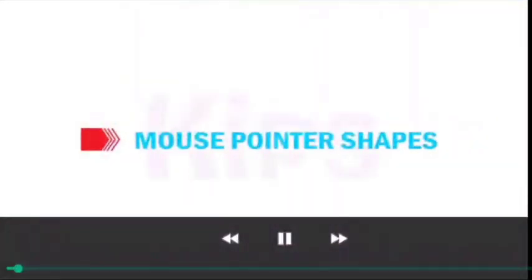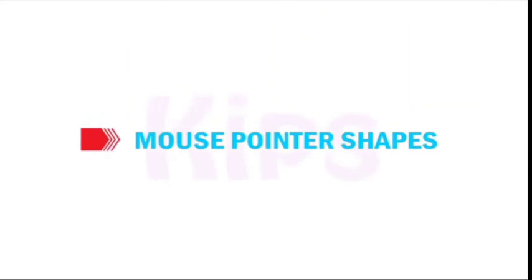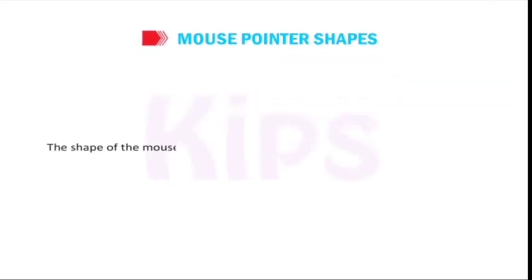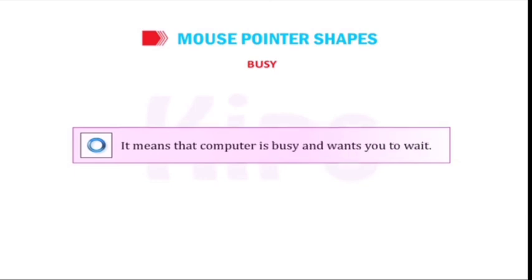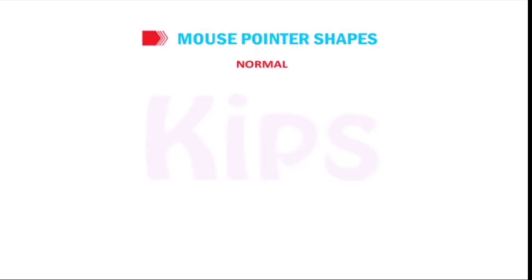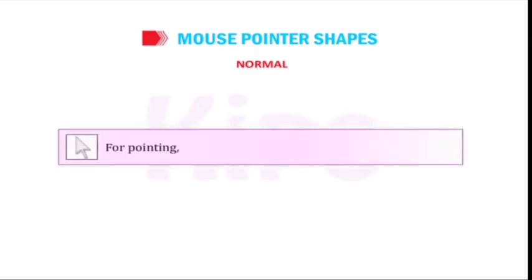Students, let me tell you about mouse pointer shapes. The shape of the mouse pointer changes according to the actions we perform. Busy. It means that computer is busy and wants you to wait. Normal. For pointing, selecting and dragging the items on the screen.